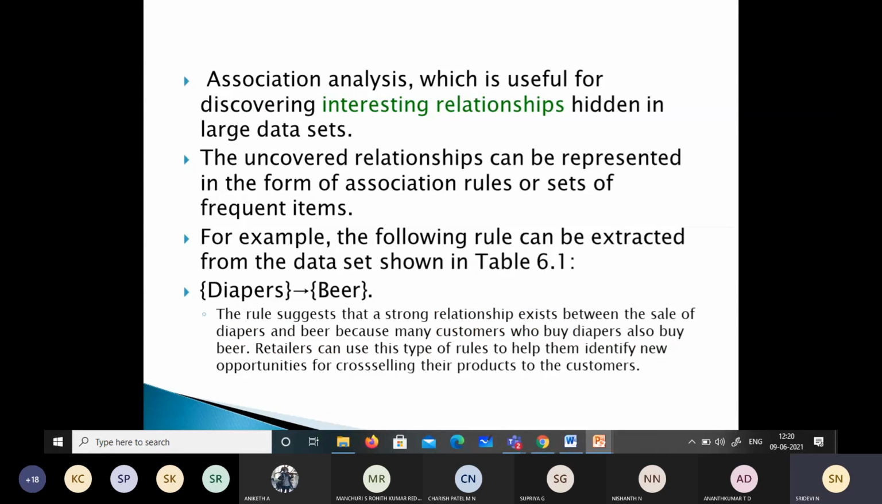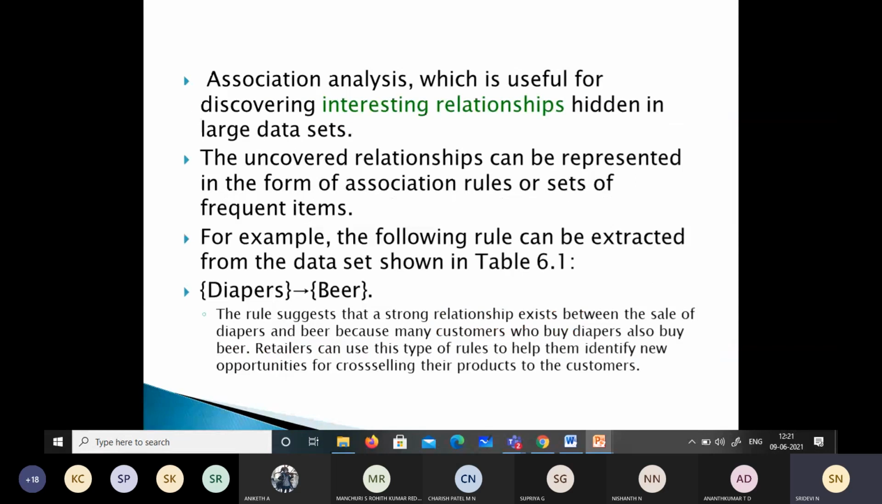Association analysis will help us to understand or discover the interesting relationships which are hidden in the large data sets. We'll analyze the data and find the association among them, and this will help us to discover the relationships hidden in the large data sets. If some of the relationships have not been covered, then we can form association rules or sets of those frequent items. The following rule can be extracted from the data set shown in table 6.1. Do you remember that we had done this earlier?